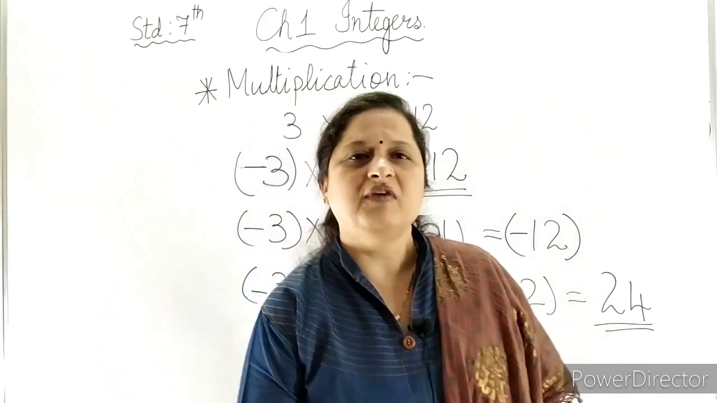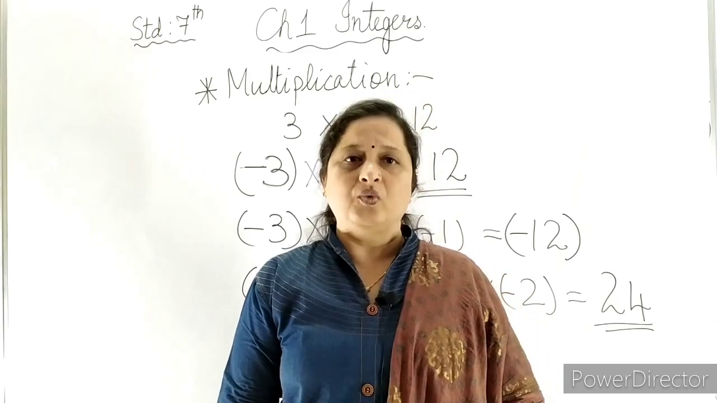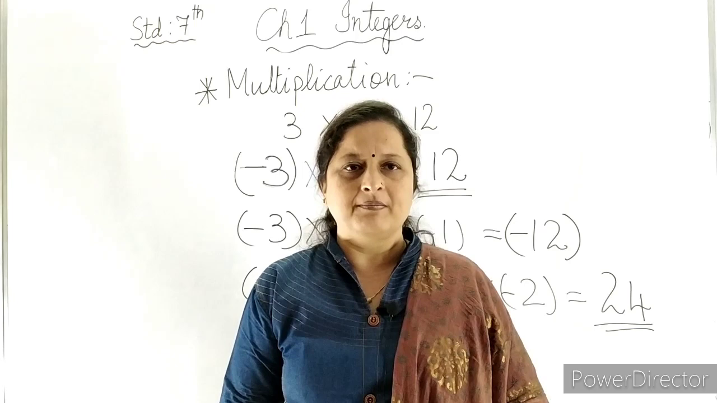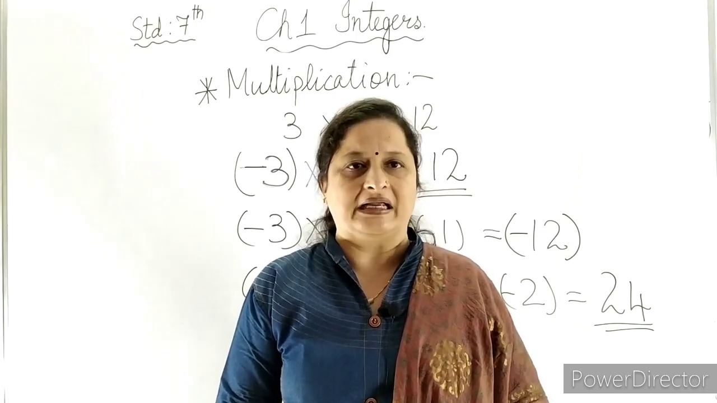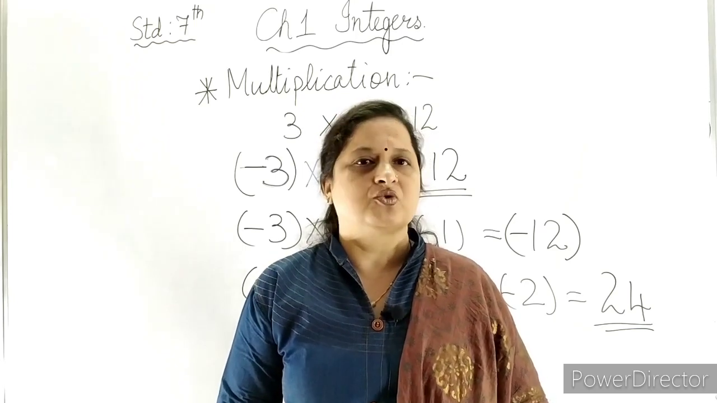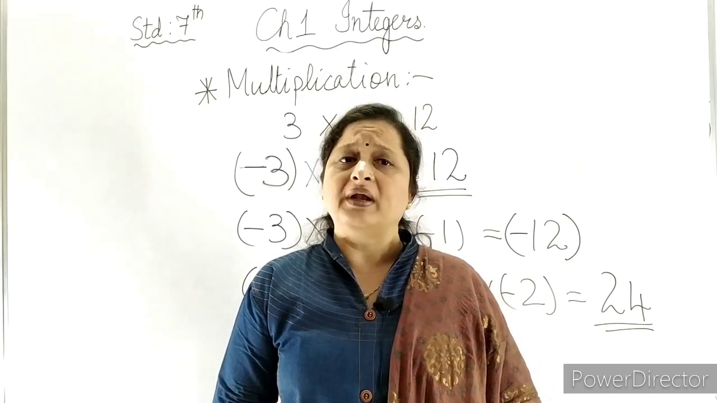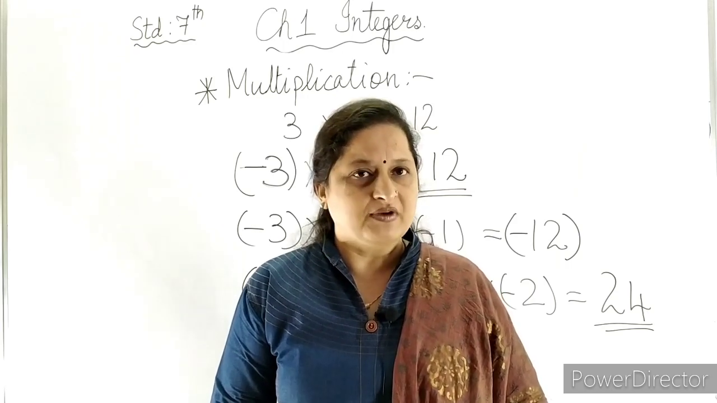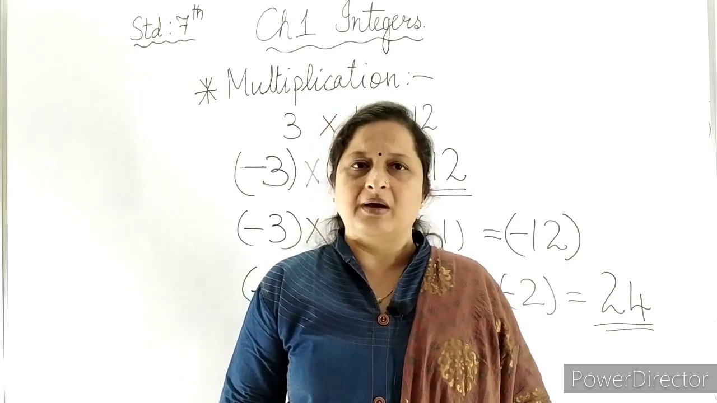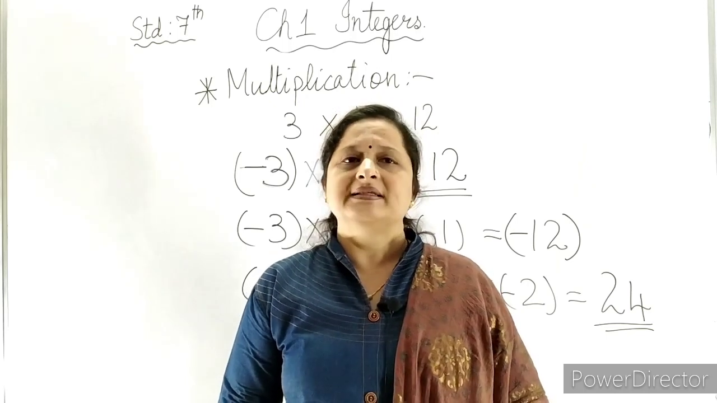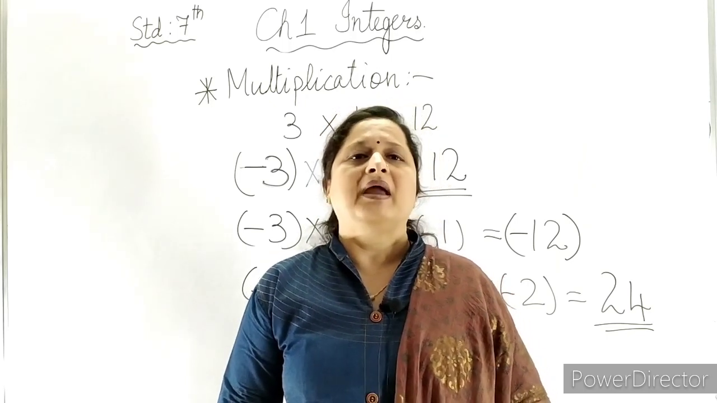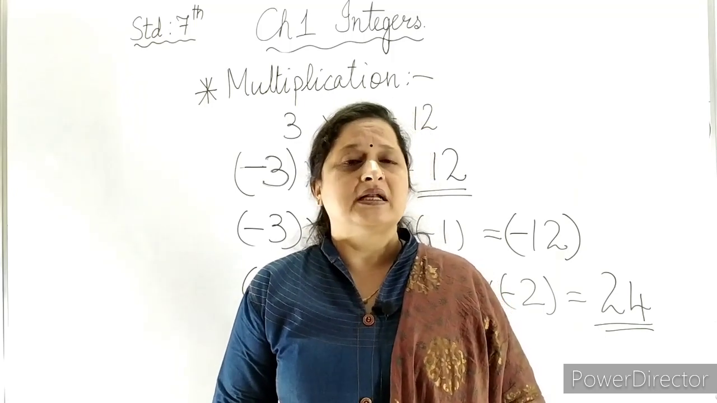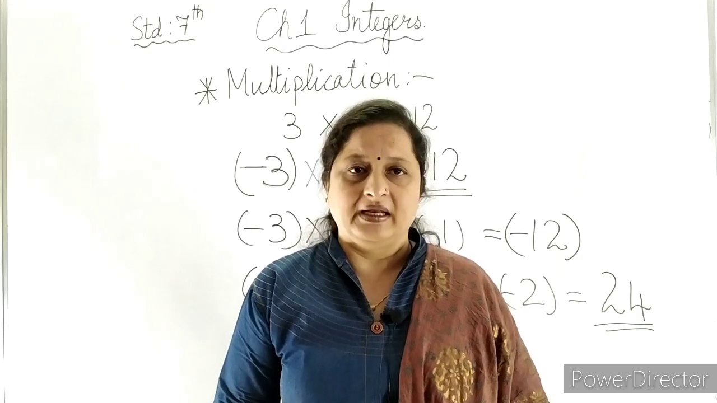In short, what we have to remember is that when we take one negative number, if we are having only one negative number, the product comes to a negative number. When we are having two negative numbers and we multiply them, the product comes to a positive number. When we have three negative numbers and we multiply them, the answer comes to a negative number. When we have four negative integers and we multiply them, the answer comes to a positive integer.